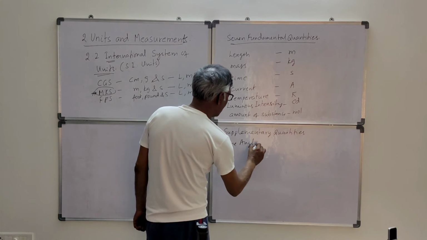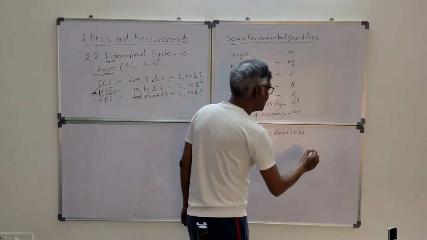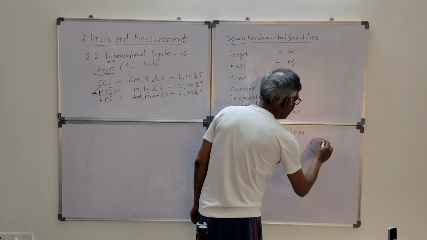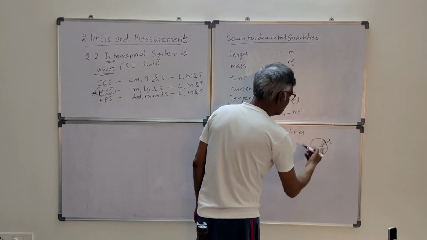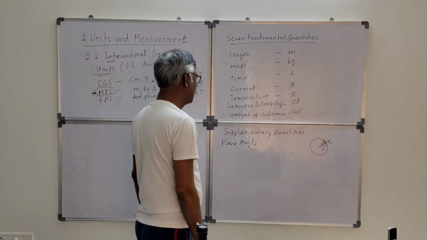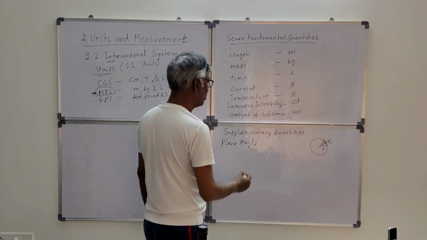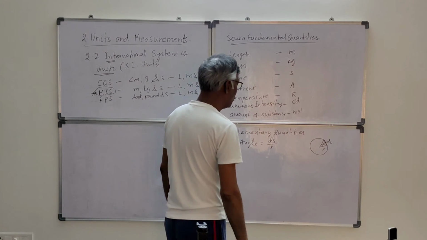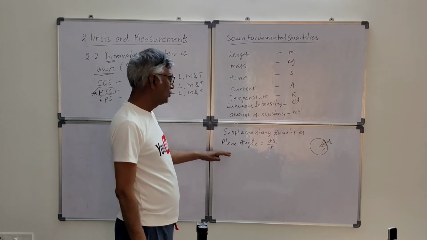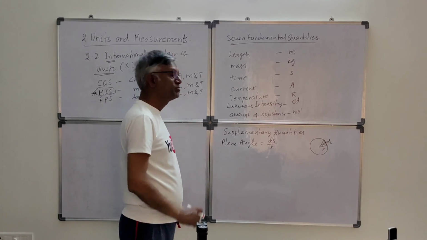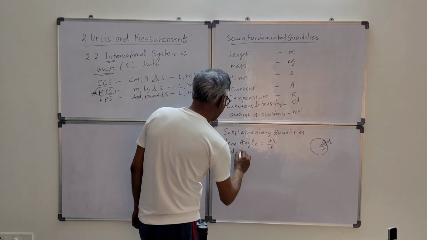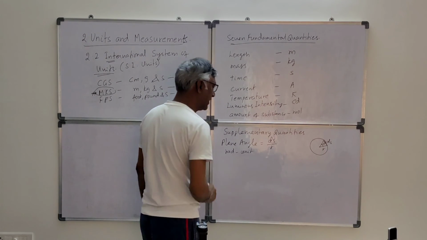In any circle, if this is r, if this is theta, if this is ds, then ds is equal to r theta. So plane angle theta is equal to ds by r, arc length by r. Then the unit for plane angle is radian.